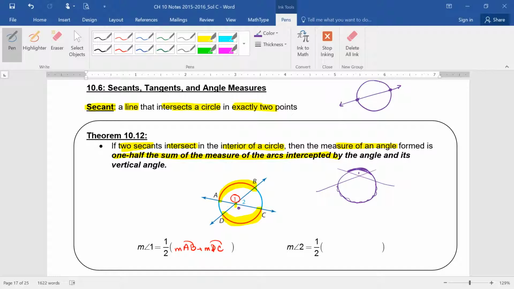All right. So then if you look at the measure of angle 2, that's going to be half of the measures of which two arcs? Right. Arc AD plus the measure of arc BC. Okay. All right. So moving on.